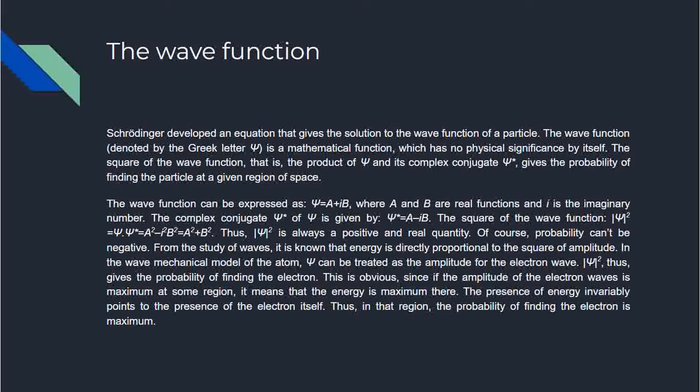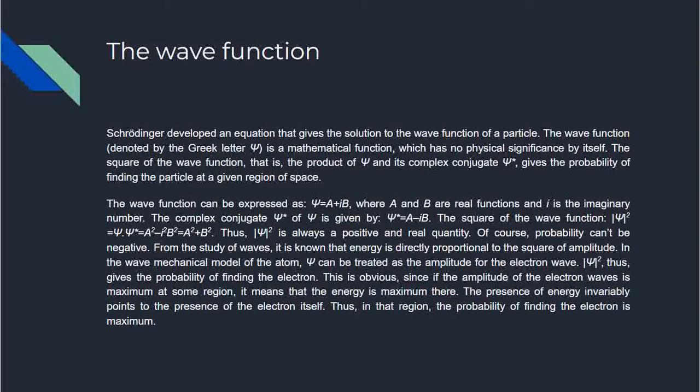The wave function can be expressed as psi equals a plus ib, which is a complex number basically, where a and b are real functions and i is the imaginary number. The complex conjugate psi star of psi is given by a minus ib. The square of the wave function, that is psi into psi star, is a square plus b square, because i square is minus 1. So psi square is always a positive and real quantity. Of course, probability can't be negative.